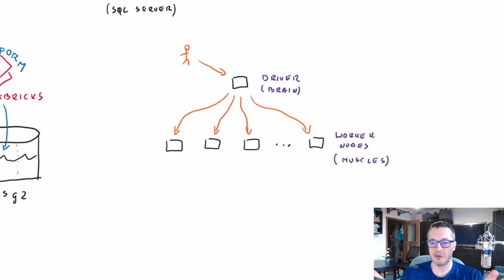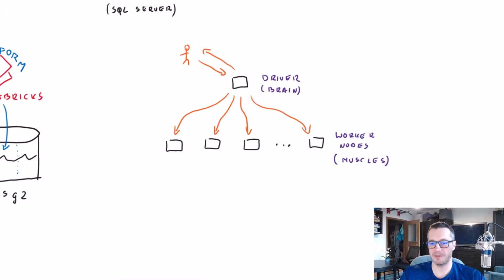Then each of those worker nodes does its part of the job and then returns the data to the driver. And once it is done, the driver simply sends the results back to me. And that's how it works. So we have this distributed architecture. No longer do we have a single machine doing all the work.